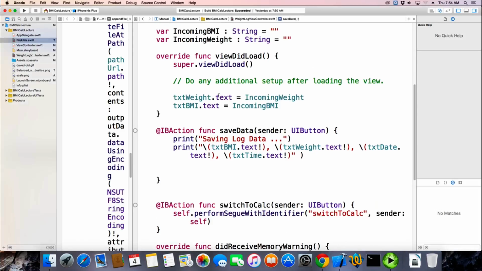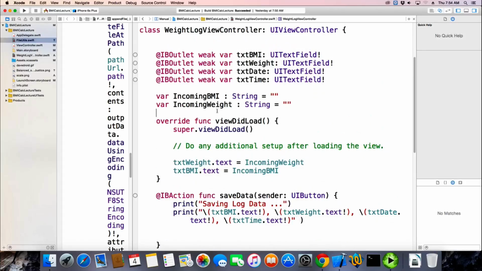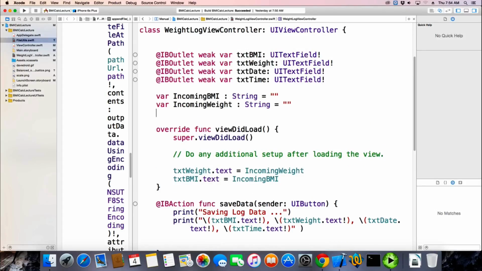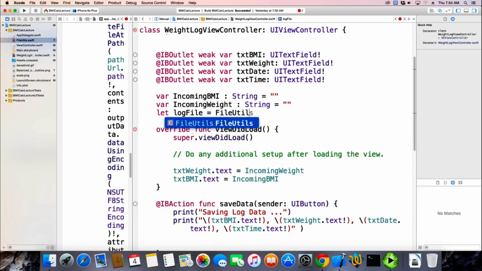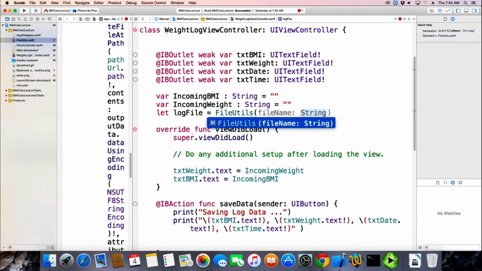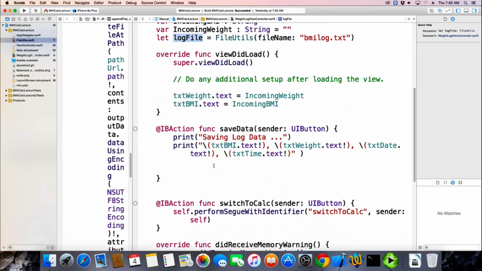Oh, okay. So I made an object, because we're going to be using this a lot. I need an object from my file utilities class, right? So I need to say log file equals my file utils, and we call the constructor with the file name, and I'm going to call it bmi log.txt. So that creates a file utils object, and we can do all the file utils stuff with it, right?